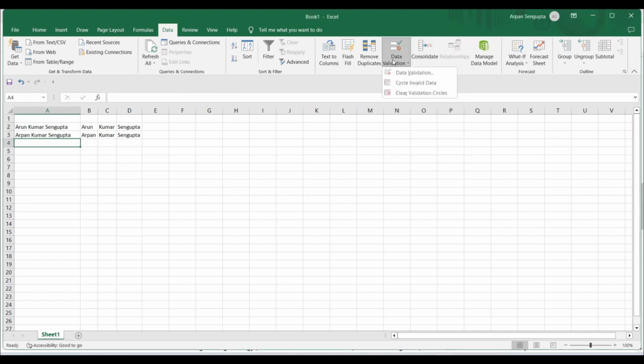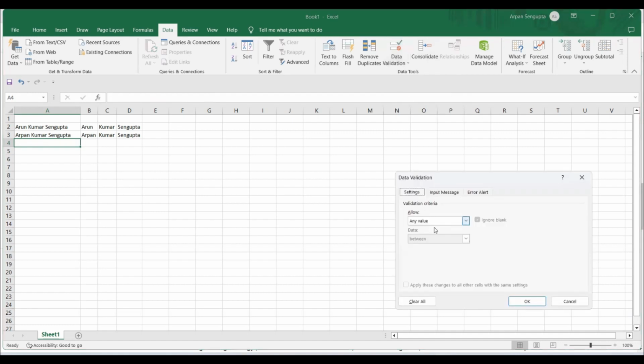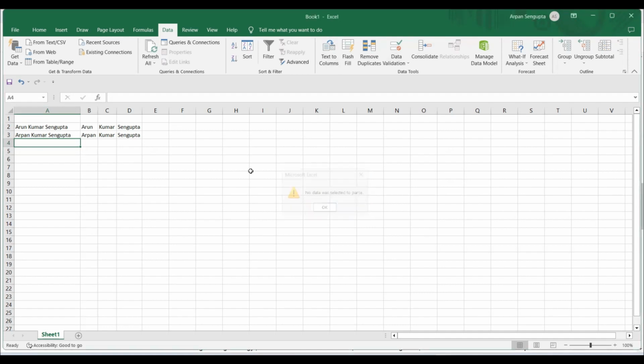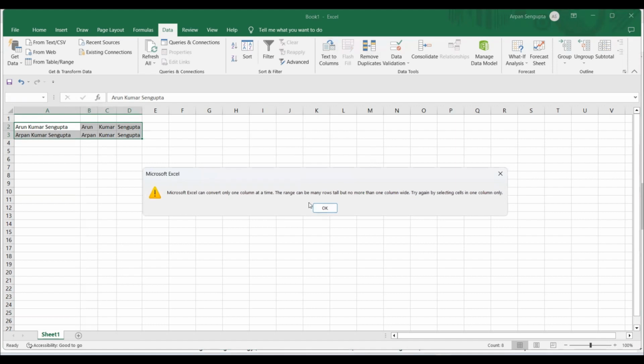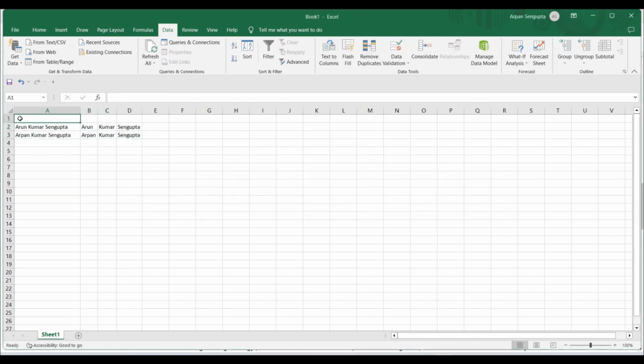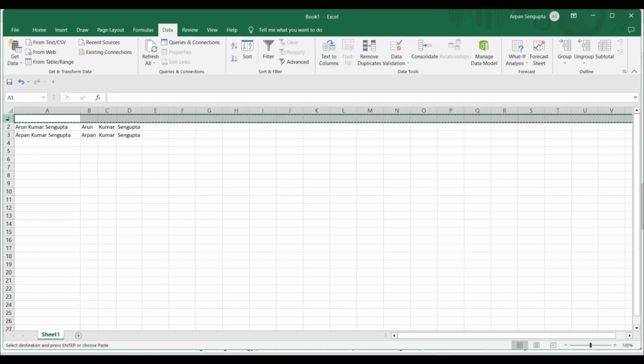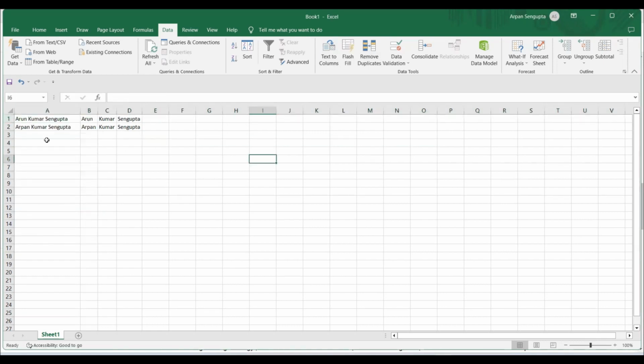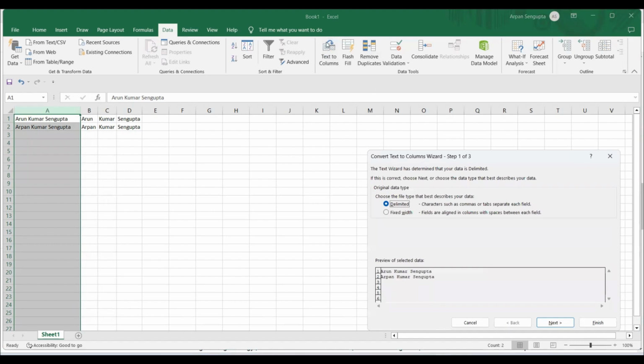They go to data validation, sorry, not data validation, I think they will go to text to column, right? Sorry, let me select this. They will go, just a minute, I think. Yeah, so as I was saying, most people will go here. They will select this column and do text to column.